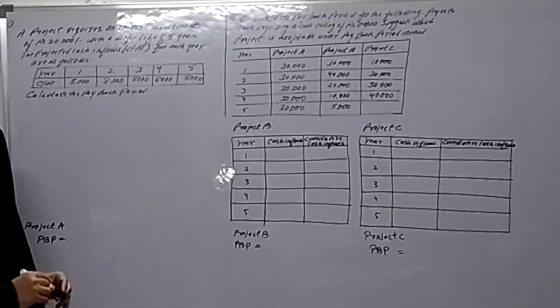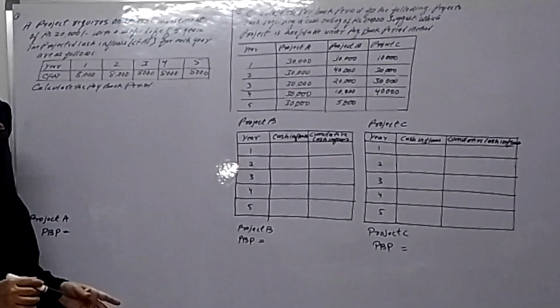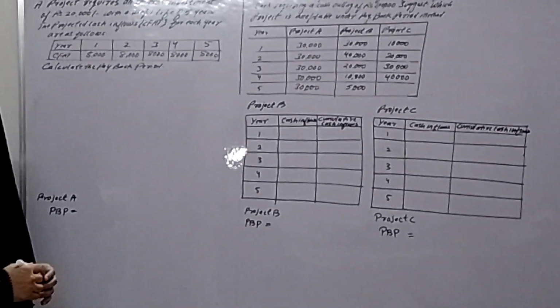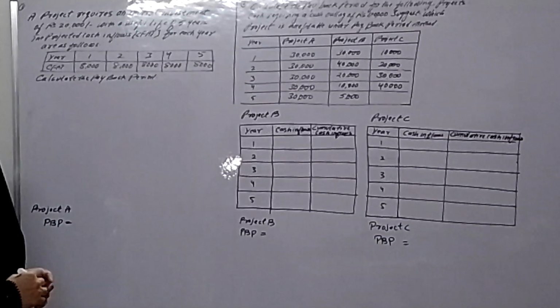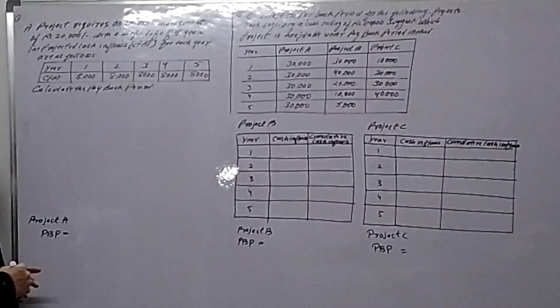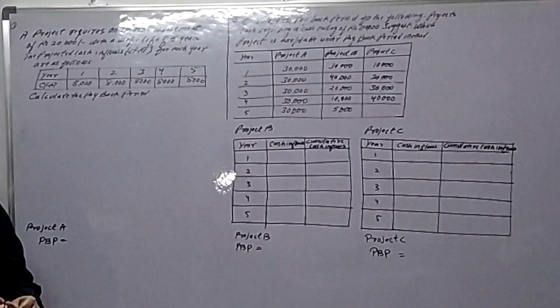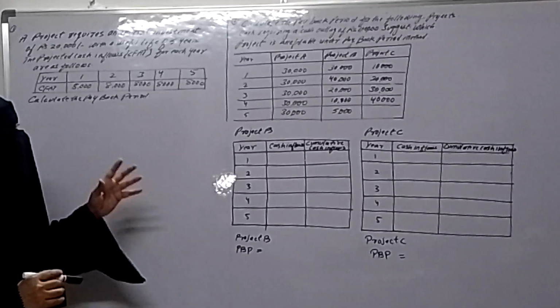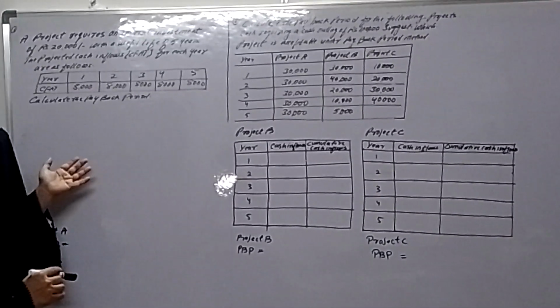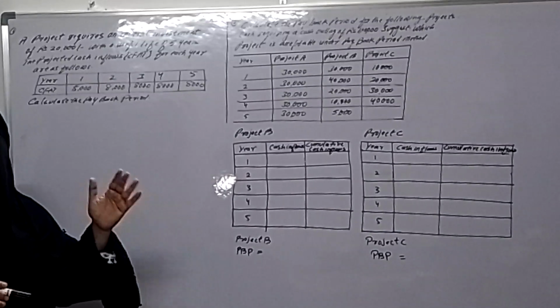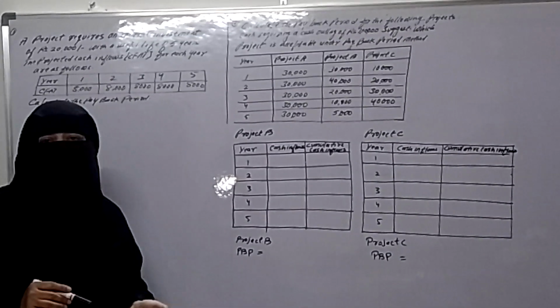For the second year also 8,000, third year also 8,000, fourth year also 8,000, and fifth year also 8,000. And he is asking you to calculate the payback period. Only the payback period.